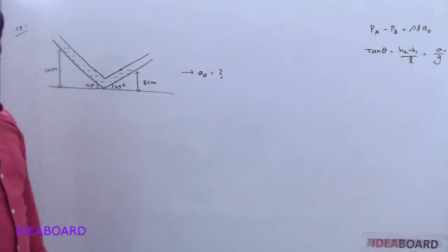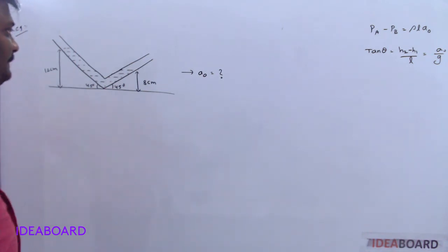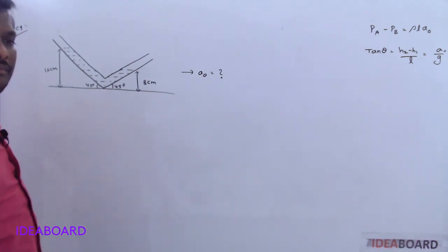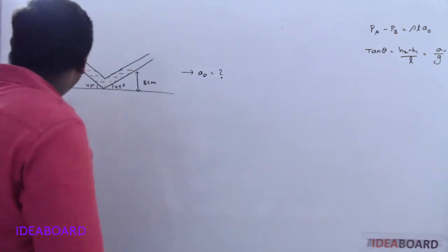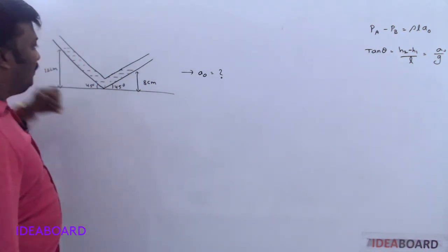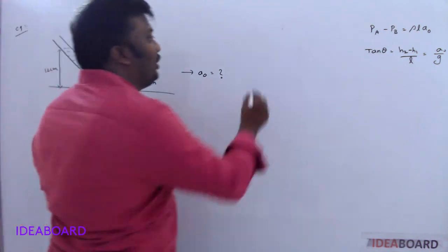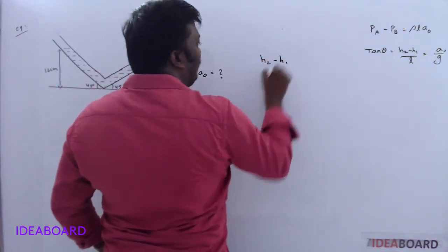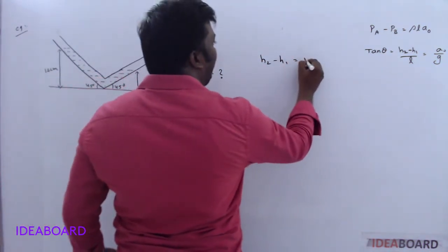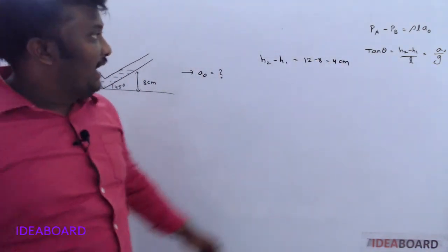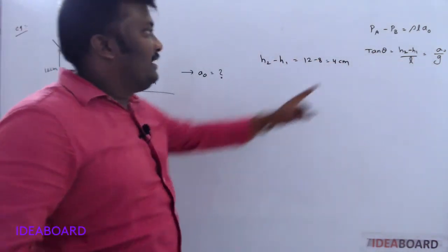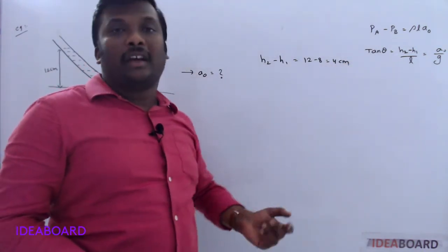Use a small logic. Yes, sir. Here H2 is 12, H1 is 8. So H2 minus H1 is nothing but 12 minus 8, I know, 4 centimeter. And A naught they are asking. G value we know is 9.8 or 10.